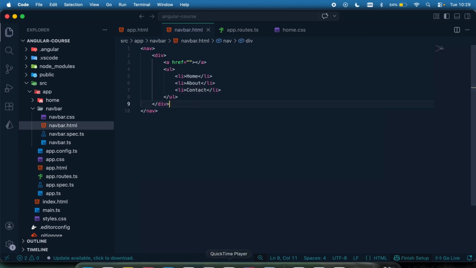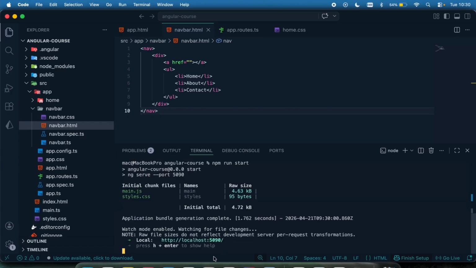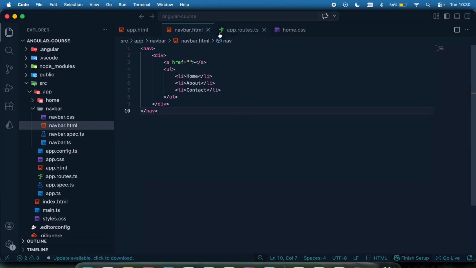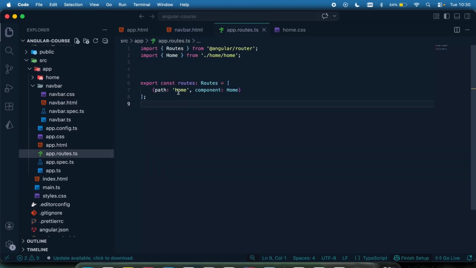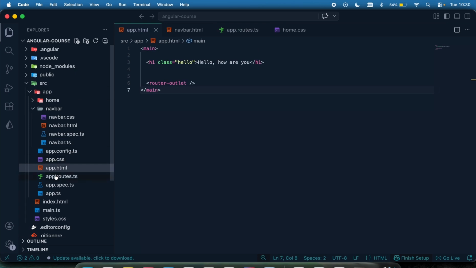And then that's it. Let me run my app, npm run start. If I come right here, you can see nothing, our navbar is not showing, nothing is happening because we've not displayed it. Again, for us to display our nav, because this is not a route, I don't need to come to here to register it because it's not a route. So what I'm going to do is I'm just going to render it on my app.html right here.